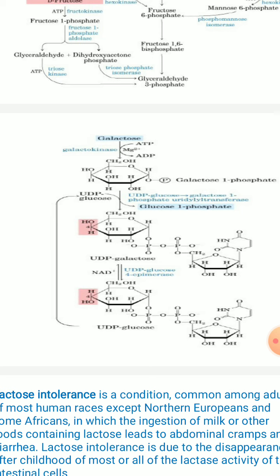Galactose is an epimer of glucose at the fourth carbon atom. You might be knowing this.